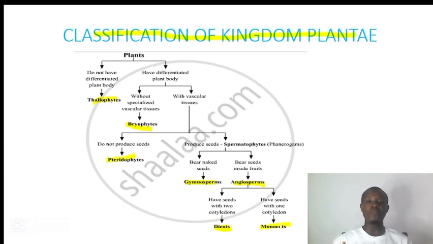We said they are producing seed that is enclosed in a fruit. Does the seed have one cotyledon or two cotyledons? If the seed has one cotyledon, they are referred to as monocot, as mono means one. If the seed has two cotyledons, they are referred to as dicot, as di means two.